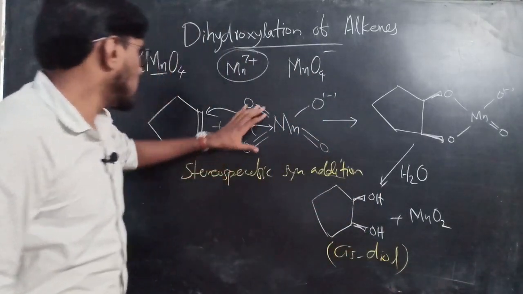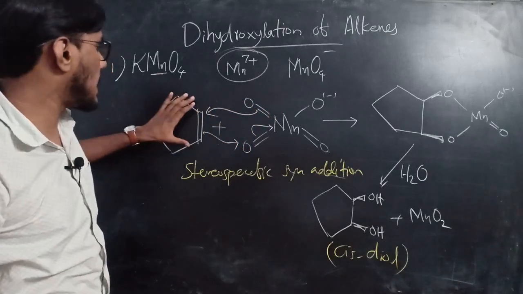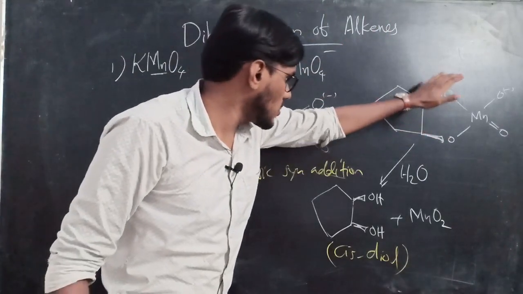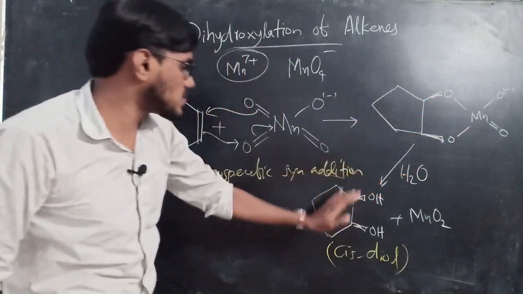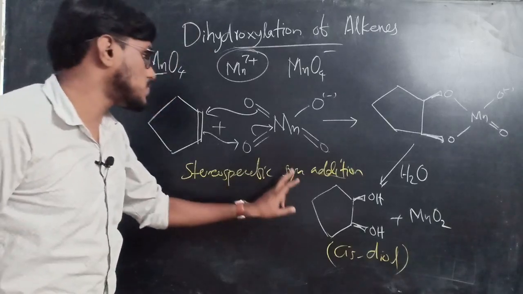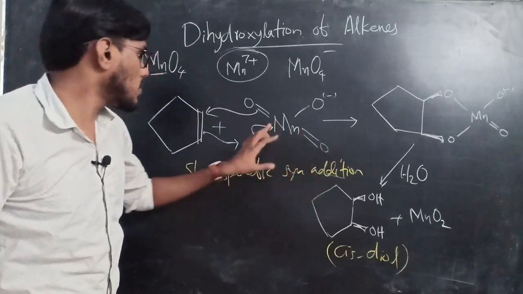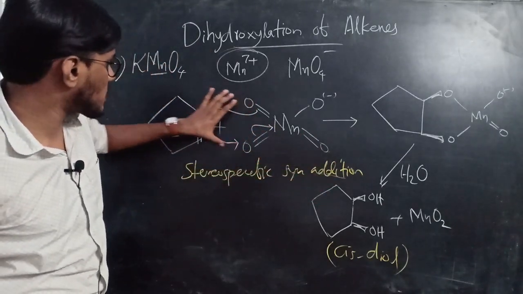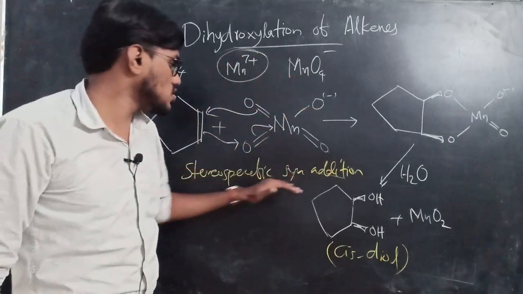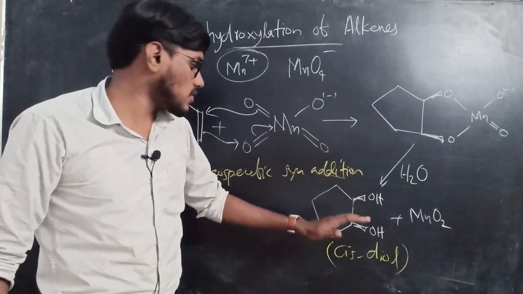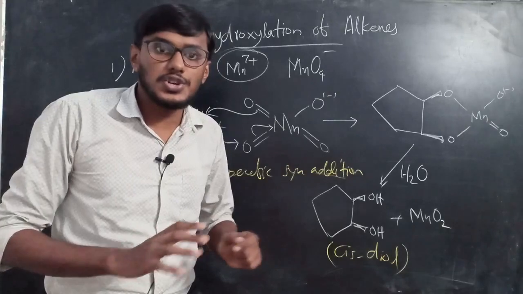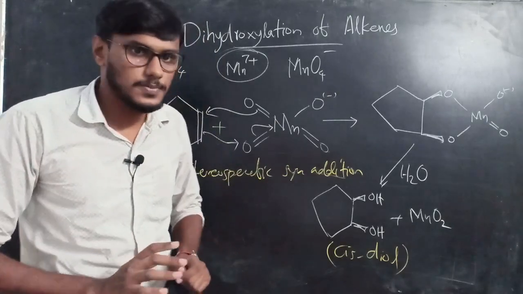After the first step, the MnO4 species adds to the alkene like this and forms a cyclic ester. This cyclic ester on reaction with water forms a diol. This is a cis diol. This addition is a stereospecific syn addition because the oxygen adds from the same side to the alkene. So it's a stereospecific syn addition, and the product will be a cis diol here. Next, we are going to check the mechanism of this reaction.